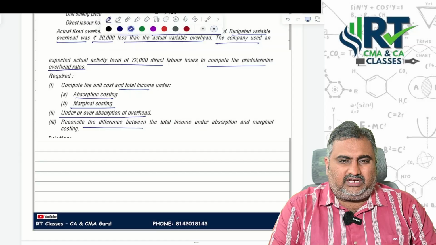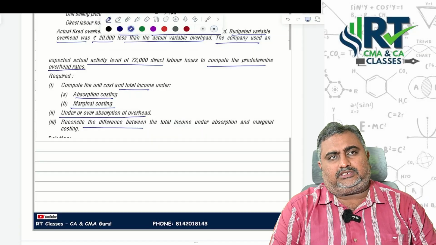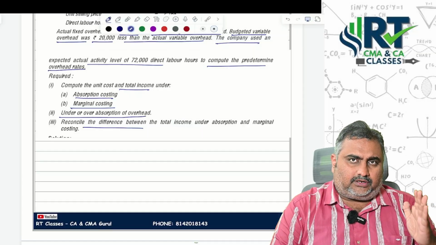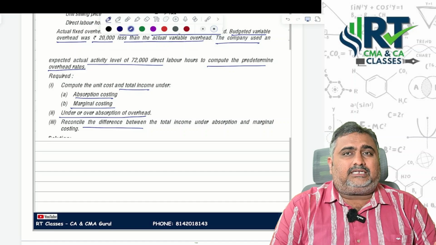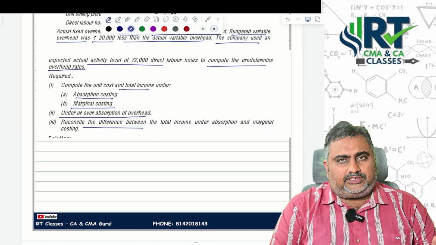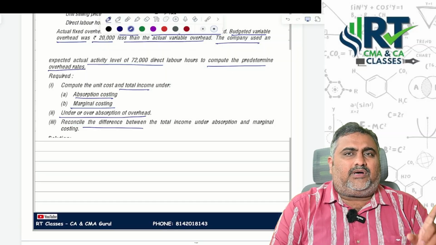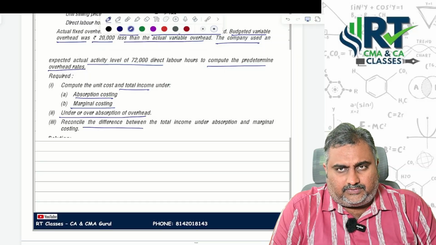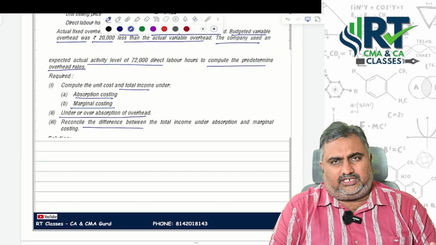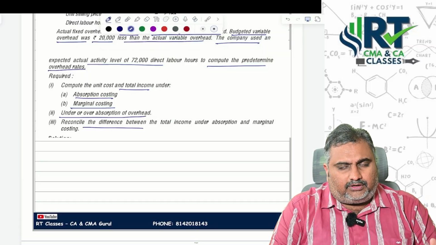Before starting this question, one major concern: what is the difference between marginal costing and absorption costing? In marginal costing, you need to split your cost into fixed cost and variable cost itself. Because under marginal costing, the cost that should not be taken into consideration for decision making is fixed cost. That's the reason another name for marginal costing is variable costing also. But when it comes to absorption costing, the total cost should be taken into consideration for decision making. You don't need to split your cost into fixed and variable parts.